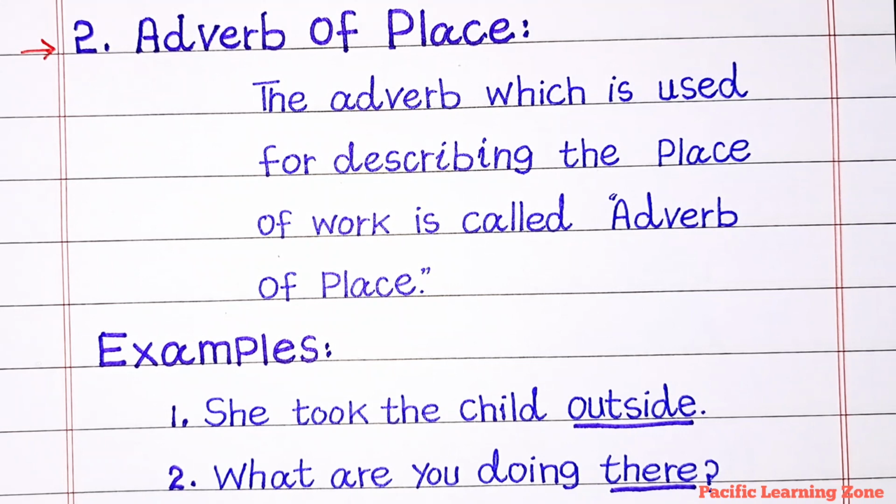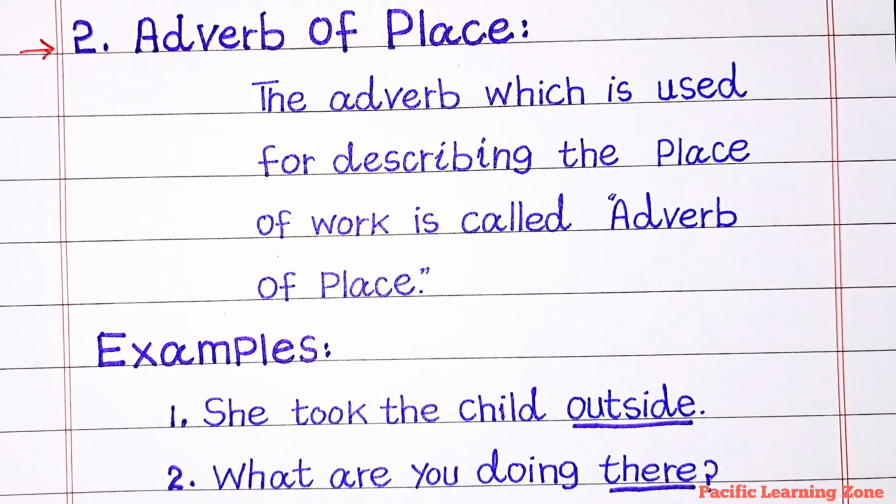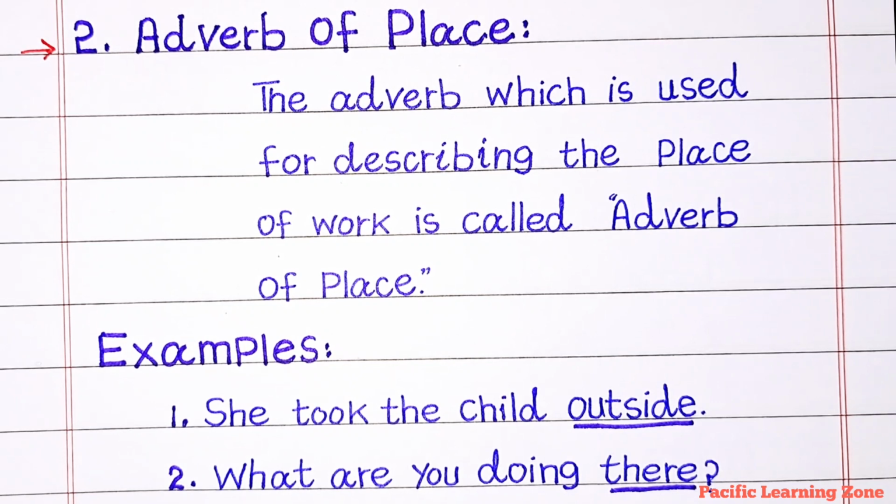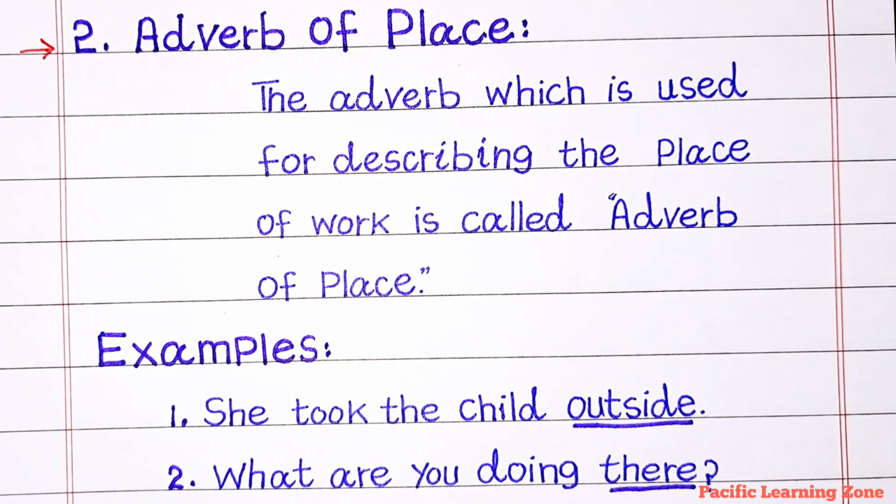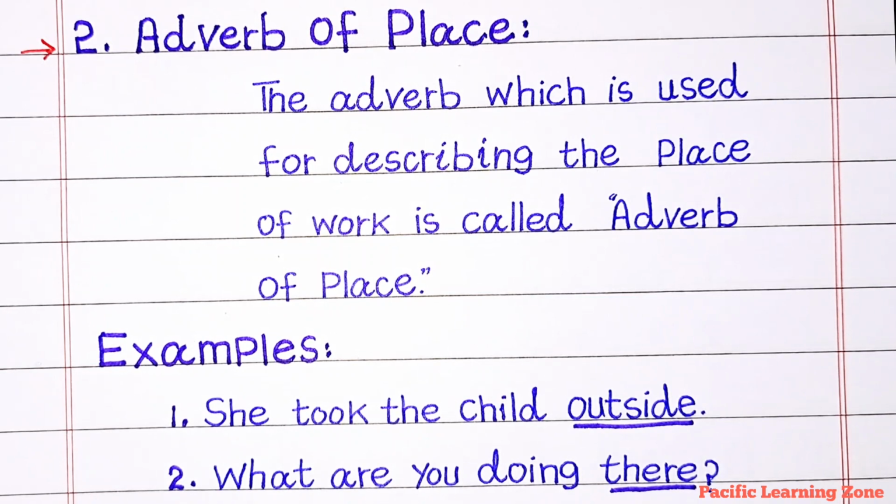Number 2 is adverb of place. The adverb which is used for describing the place of work is called adverb of place. Examples: She took the child outside. What are you doing there? Here, outside and there are adverbs of place.